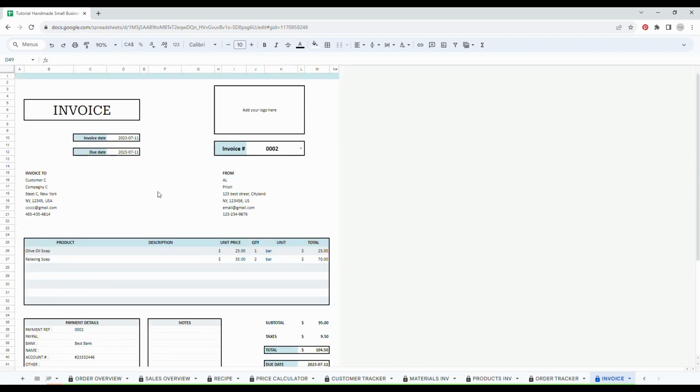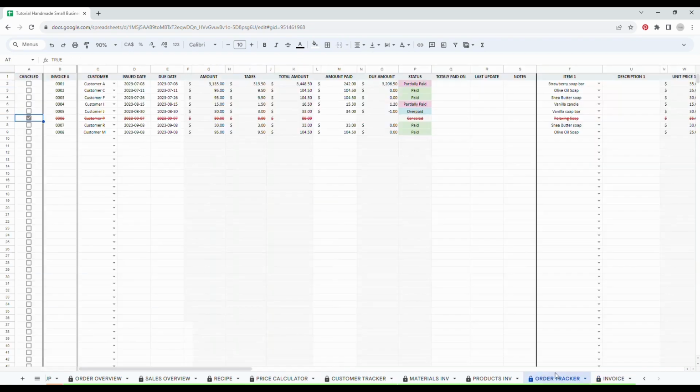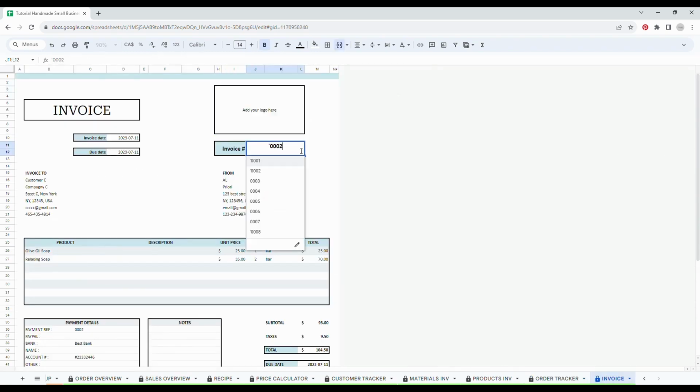So now let's go to the invoice tab. So this is an automatic invoice, and for this tab, you simply have to enter your logo here. So you can add a logo to make it more professional. Then select the invoice number and all the other information will appear automatically. So my example was invoice number 8. So let's just track this. Here we go. So as you can see, I just chose the invoice number.